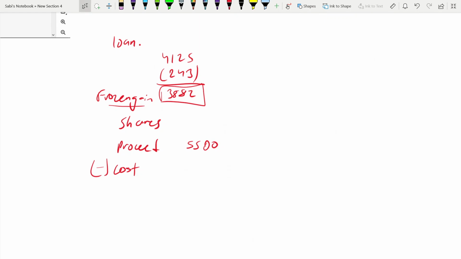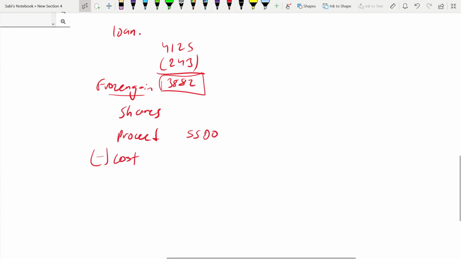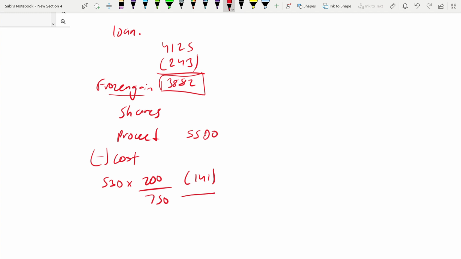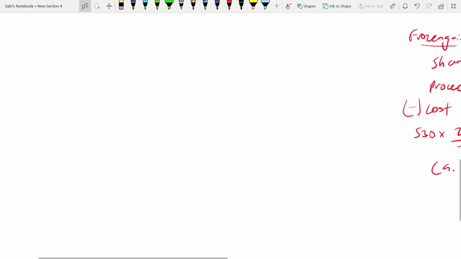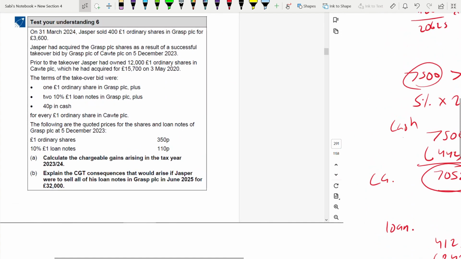At each stage, you need to know how many shares you are having. So the cost is 530 multiplied by 200, you are selling out of 750. The cost is 141. 5359. This is a chargeable gain when we are disposing the 200 CAP PLC shares. This is now when we are disposing of the loan notes on the date. See the dates. The dates are very important. Okay.